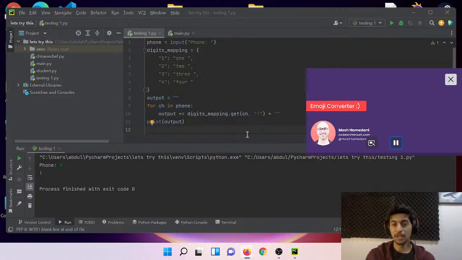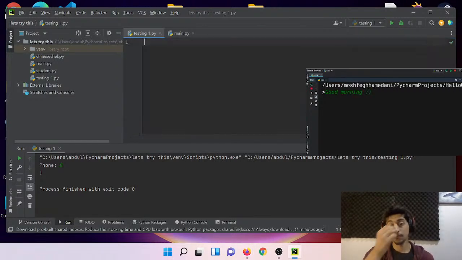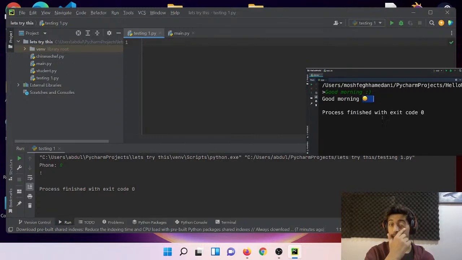So, emoji converter. In this tutorial, I'm going to show you something really cool that you can do with dictionaries. So here we have this program. We can type a message like good morning, followed by a smiley face. Then we press enter. We get this beautiful smiley face. Or we can type I am sad with a sad smiley face, and it gets translated to this beautiful emoji. So this is another application of using dictionaries. We have a dictionary that maps these characters into smiley faces. Okay. So let's go ahead and build this program together.